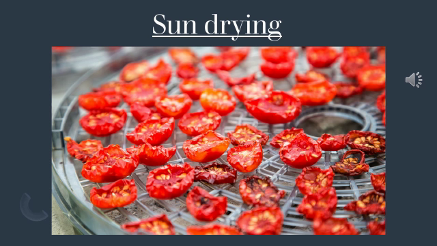In the picture you can see the tomato is being cut into pieces, into slices, and they are drying it under the sun. This is one of the methods to preserve the food for a long duration. It has been applied for many fruits and raw vegetables. We have observed dry fruits and all, right? And even many of the raw vegetables are dried like this. I have given a few examples also. This is one of the methods.